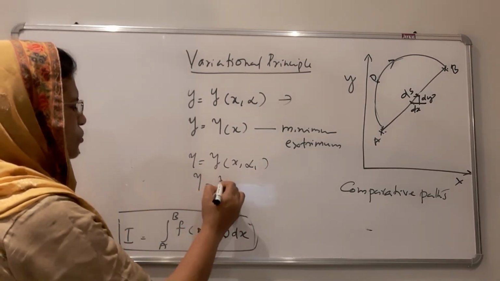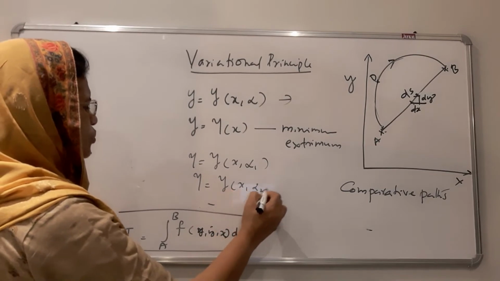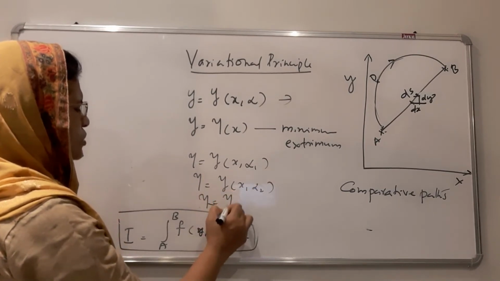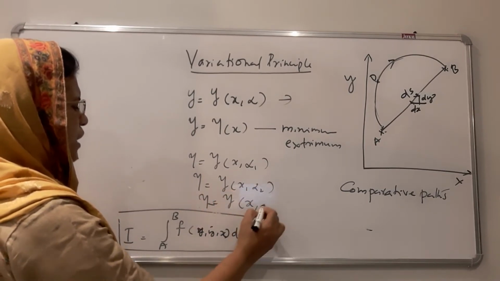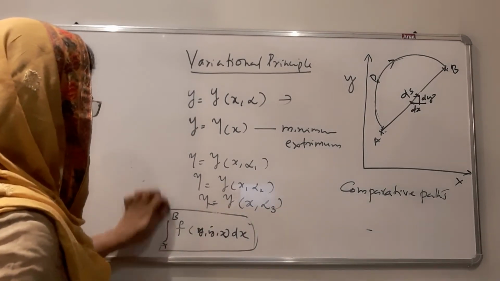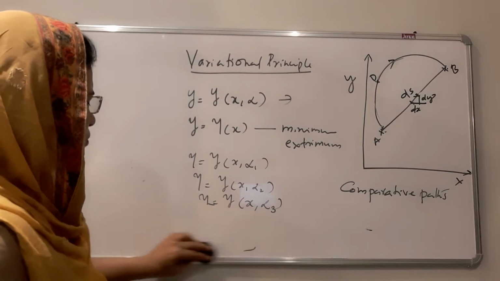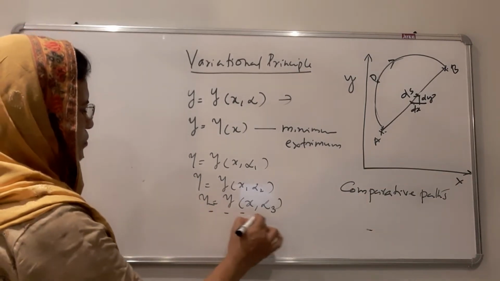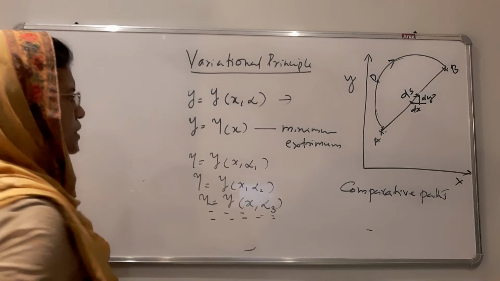Another path, y is equal to y of x comma alpha 2. Another path, y is equal to y of x comma alpha 3, and so on. There are so many paths it can have, etc.